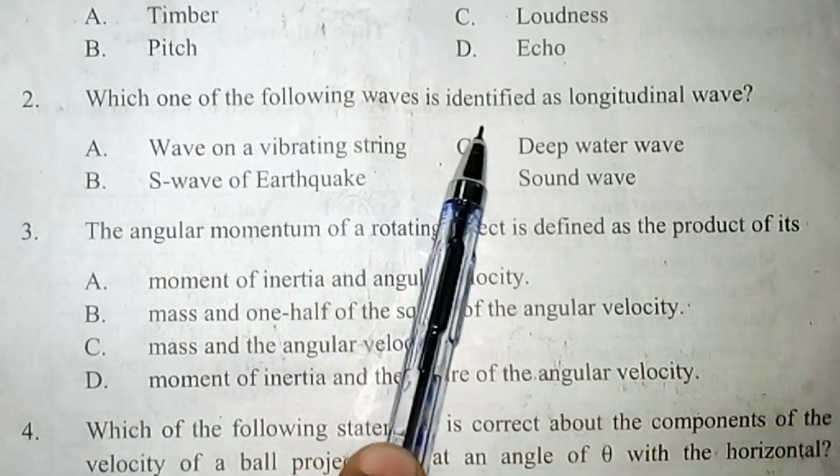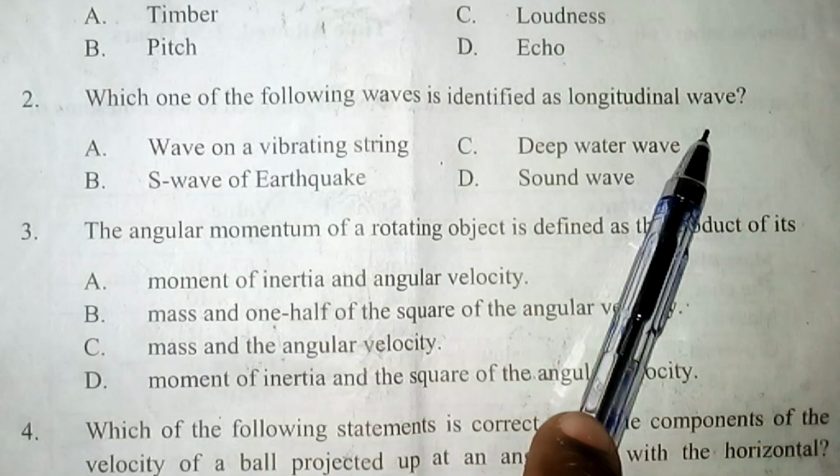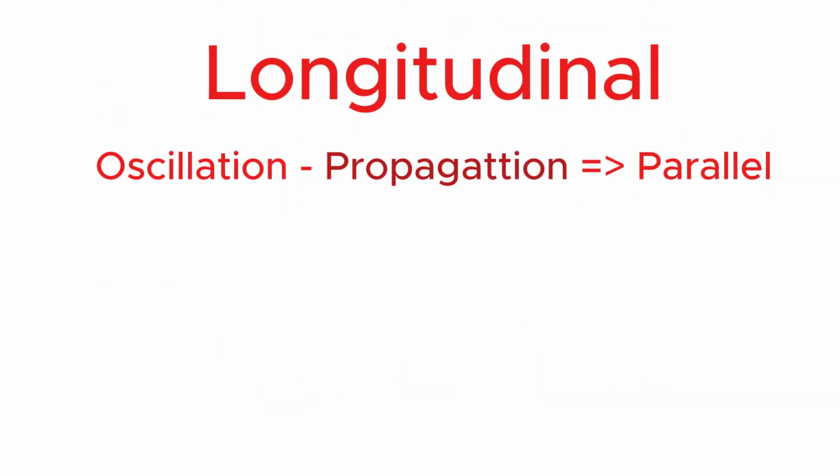Question number 2 states: which one of the following waves is identified as a longitudinal wave? Before answering this question, let's see what a longitudinal wave is. Depending on how they propagate, we classify waves into two major groups: longitudinal waves and transverse waves. Longitudinal waves are waves in which the direction of oscillation and the direction of propagation are parallel to each other. That means the direction in which the particle oscillates and the direction in which the wave propagates are parallel.